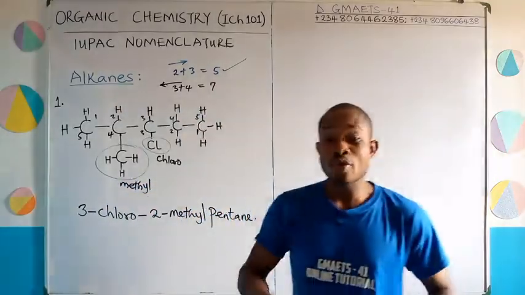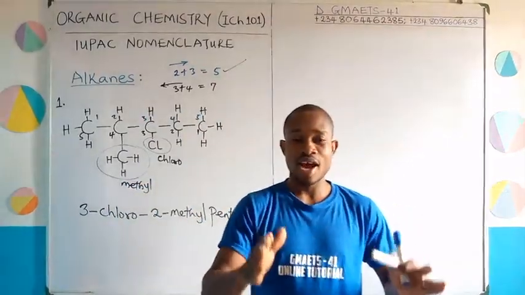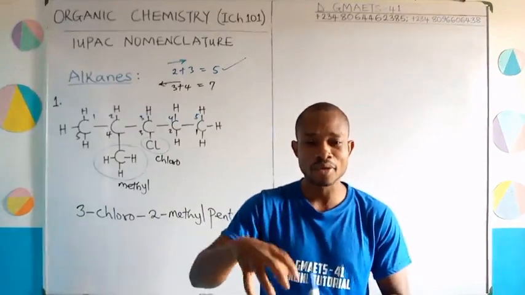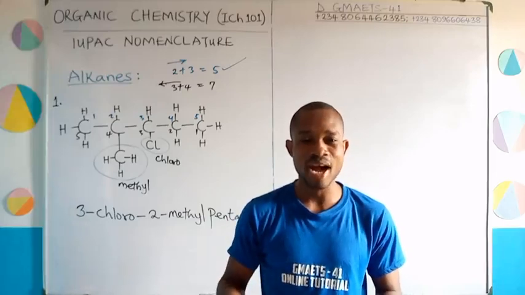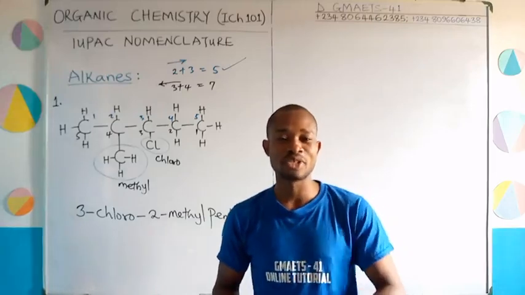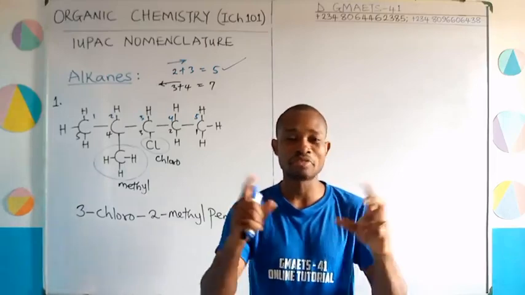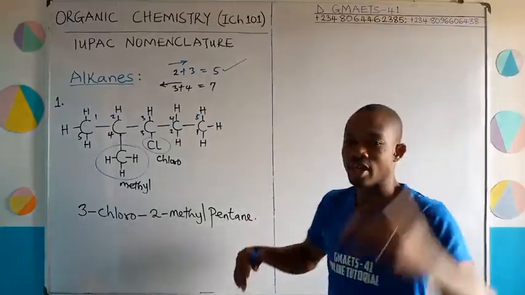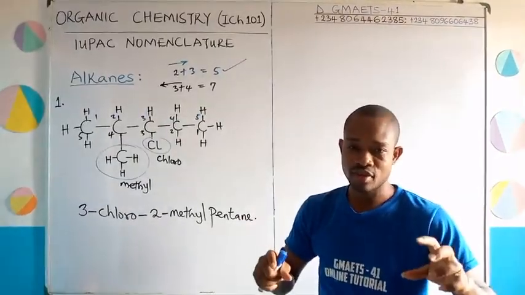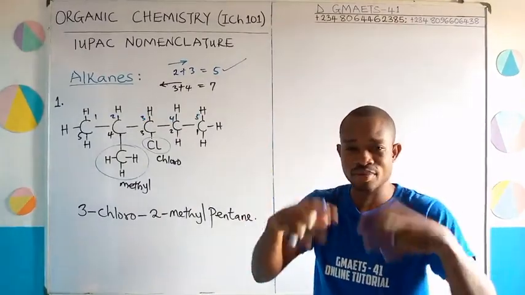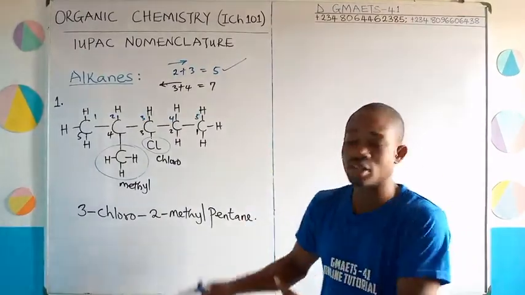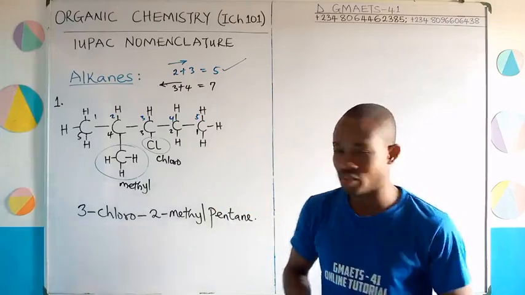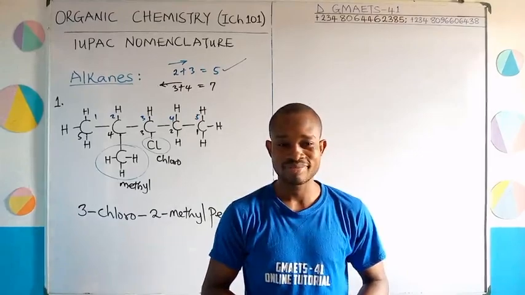Good. Now we are done with this structure, and honestly, I advise you to replay this video, listen to all the explanation, make your points down, because as we move on to structure number 2, we won't waste time doing all the full analysis again. Everything necessary has been explained here. Let me say 95% of what you should know in organic chemistry in terms of IUPAC nomenclature has been explained with this structure. So moving on to number 2.